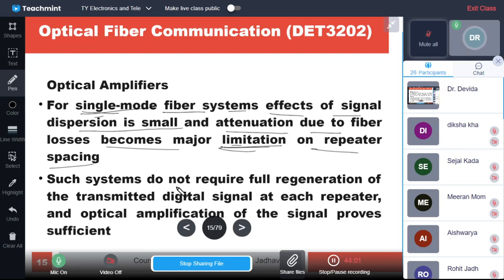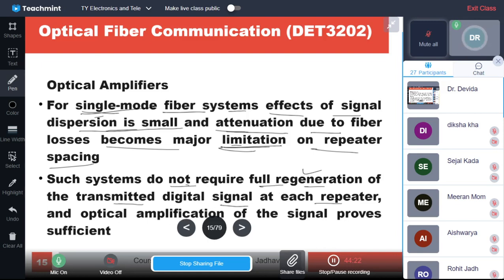In such systems, they do not require full regeneration of the transmitted signal at each repeater. So if the dispersion is small, attenuation is there, and there is a limitation on the repeater, then full regeneration is not needed.